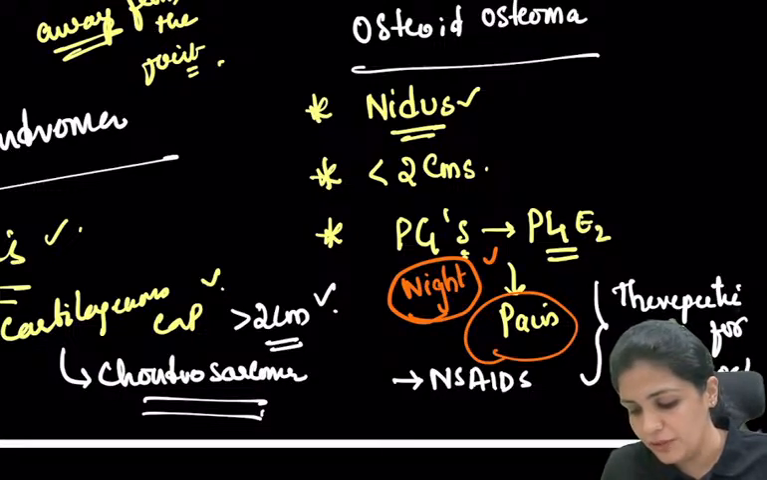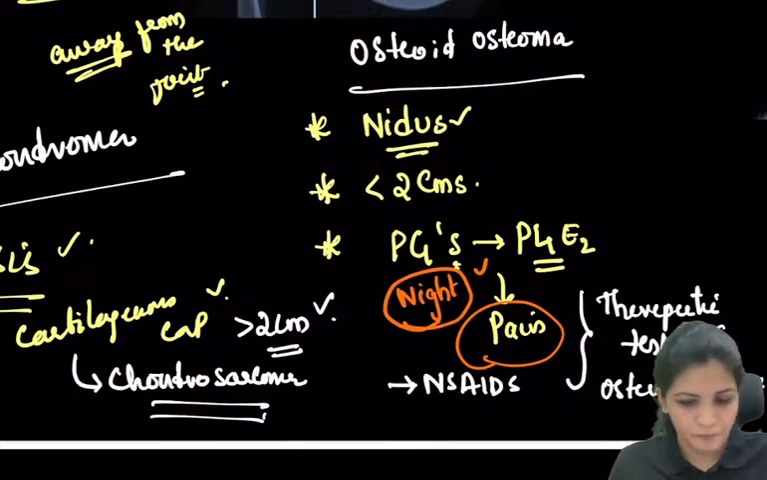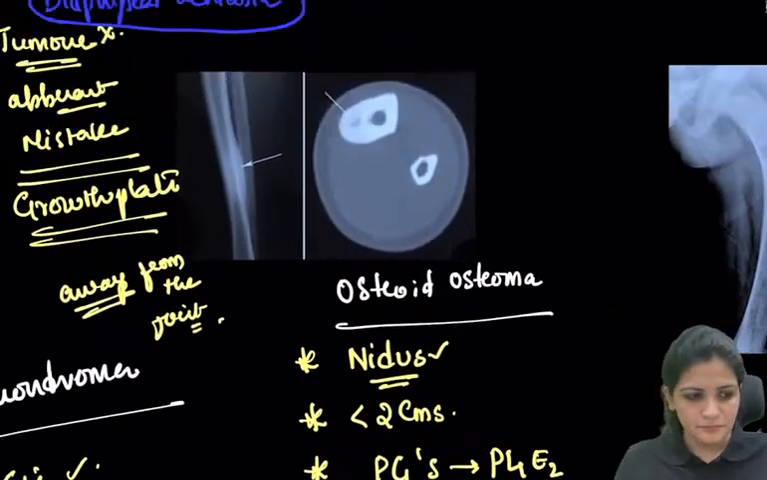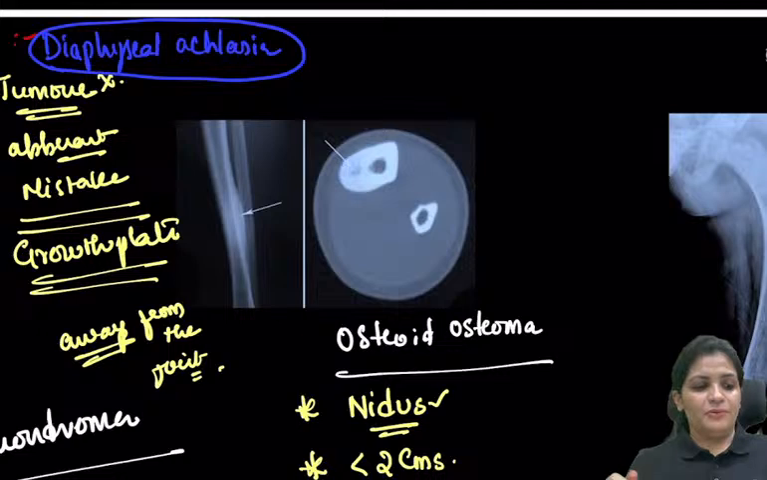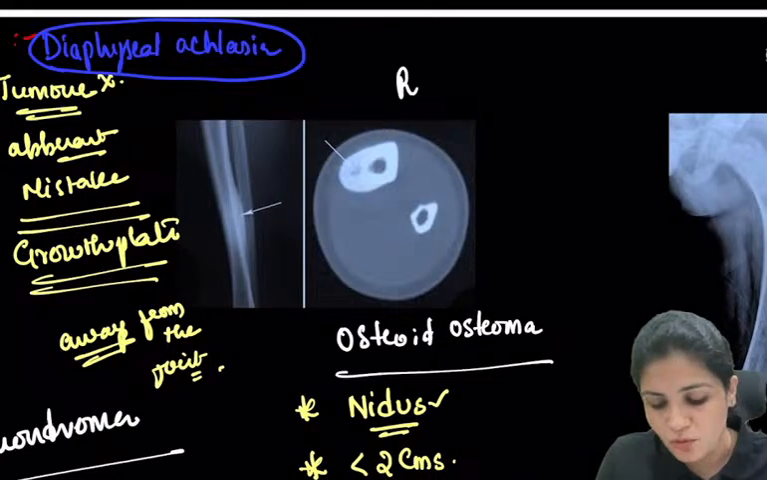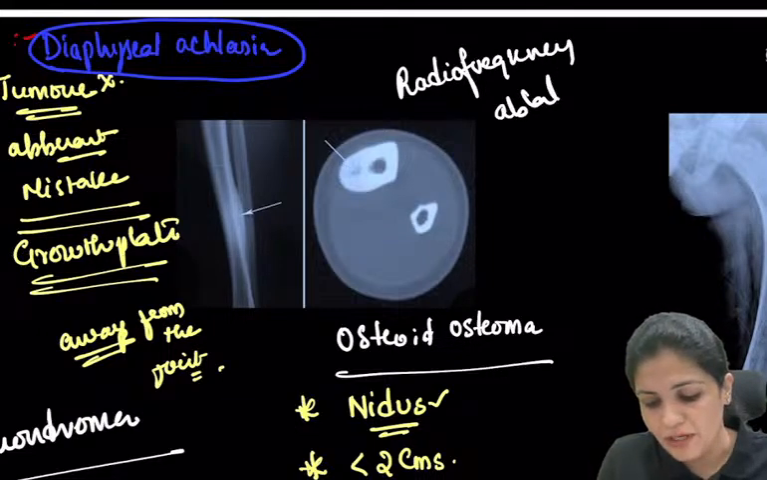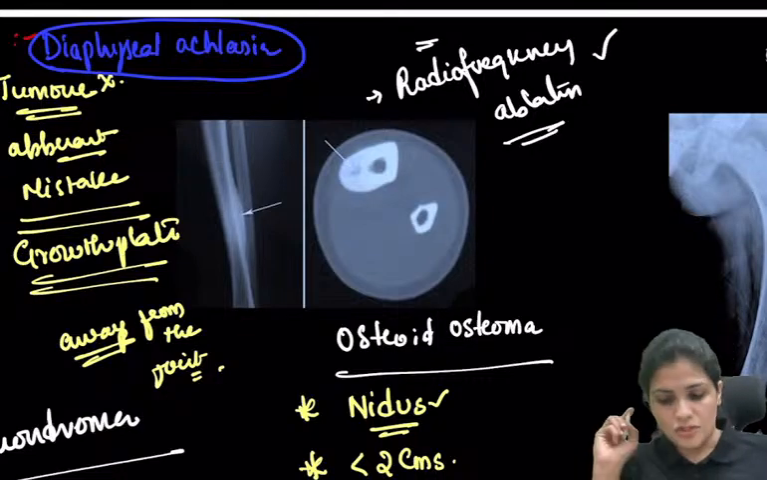Right? Hope you're all following. Am I going fast or slow? So this is about the osteoid osteoma. And what is the treatment? What is the important treatment? Treatment is usually radiofrequency ablation. So you can treat with radiofrequency in case of osteoid osteoma.